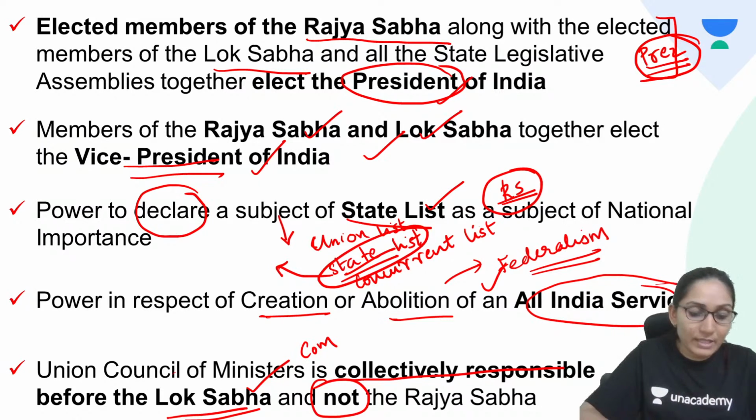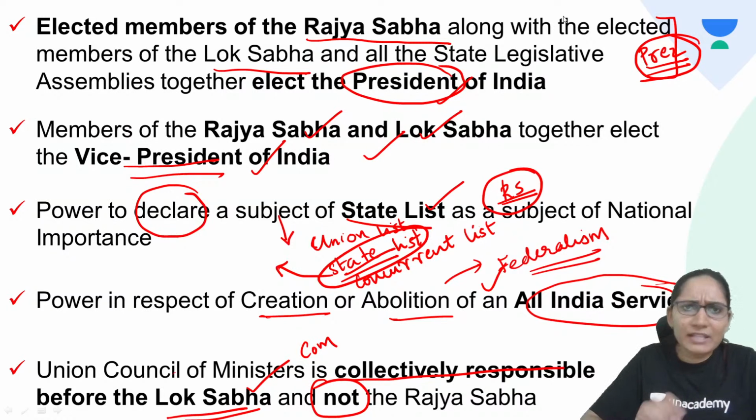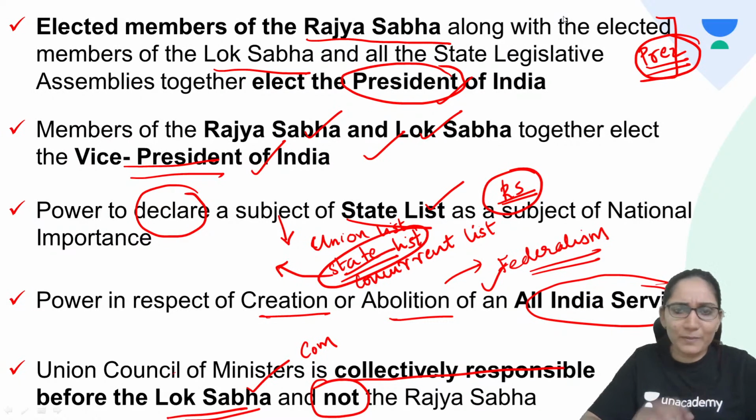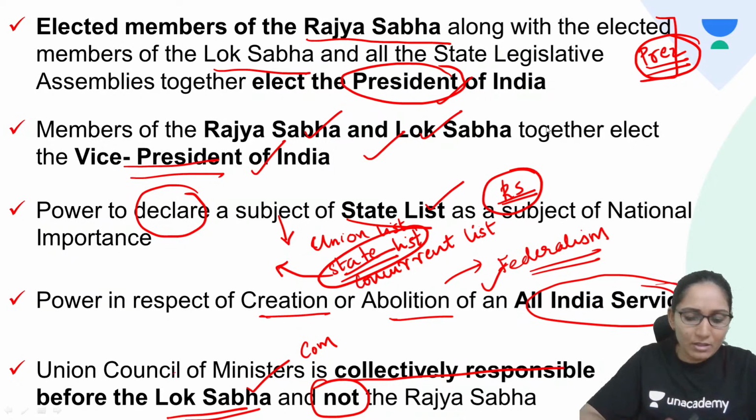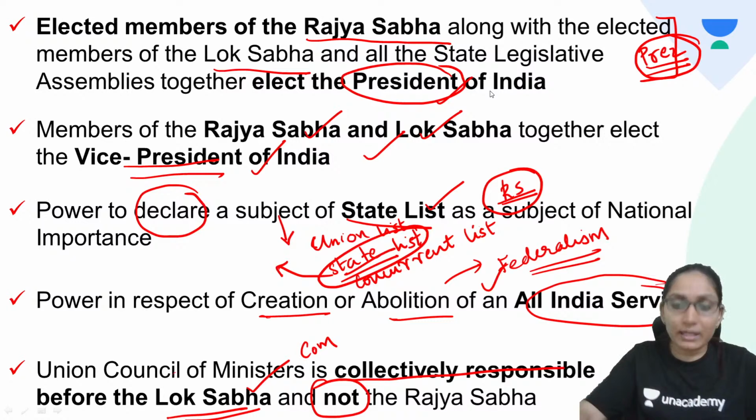So these are the things about Rajya Sabha. It's a very important topic, especially for prelims. It can be confusing also, because every time you will get questions from fundamental rights, fundamental duties, Rajya Sabha, Lok Sabha. All these are most important topics that the UPSC will always ask questions from in the prelims examination. Okay, so this is it regarding Rajya Sabha.